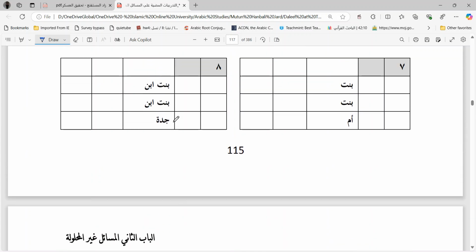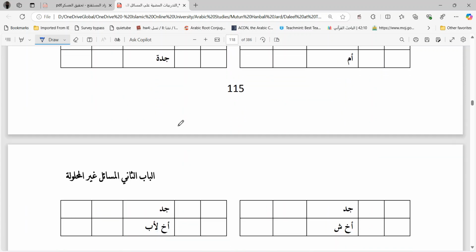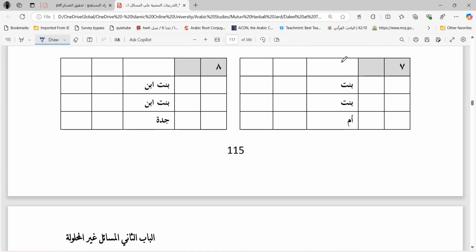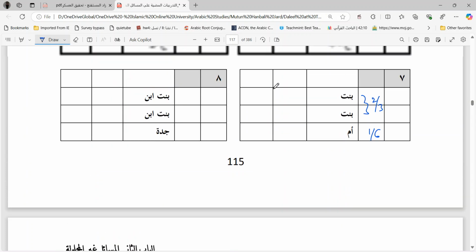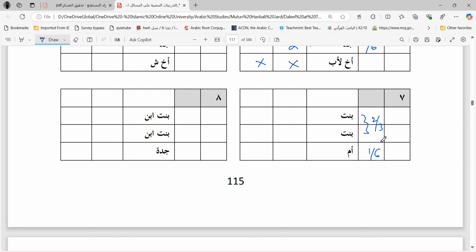Next problem, you have two daughters, a mother, grandfather and real brother. So two daughters are going to take 2 by 3. Mother will take 1 by 6, and then you have to see how much remains for the grandfather. So let us find out first. 3 and 6. Here only Sulusiyat. So the greater number is the LCM. So you have to divide the whole property into 6 parts.